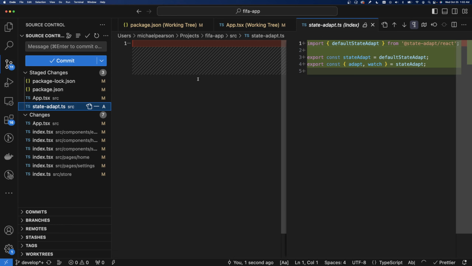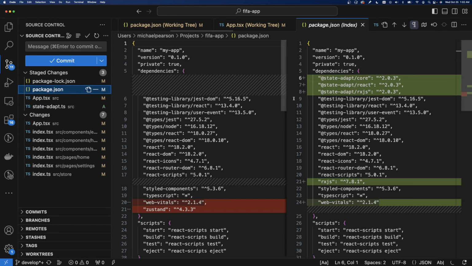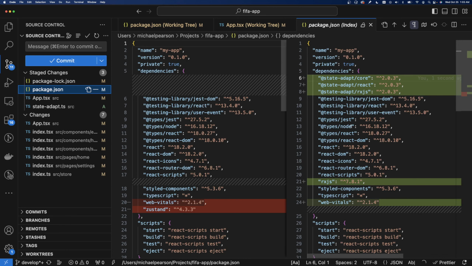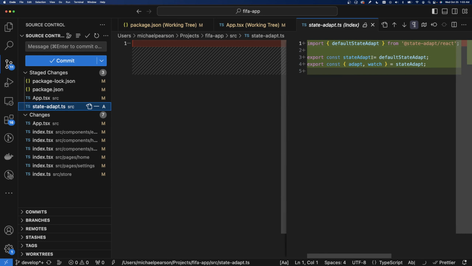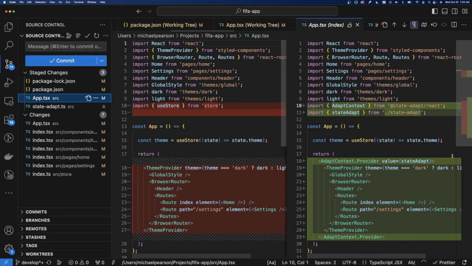And first, here is a commit. I just replaced the Zustand library with StateAdapt libraries, and that includes core, RxJS, and React. And so I also added RxJS. And then I provided it and created the specific value to provide to the context. Anyway, that's just basic setup stuff. I'm just going to commit that and get that out of the way and then compare the actual code.